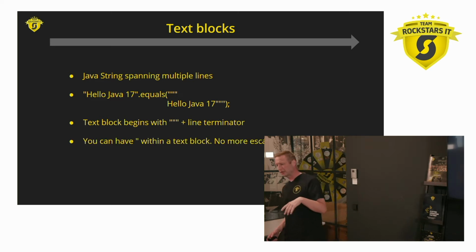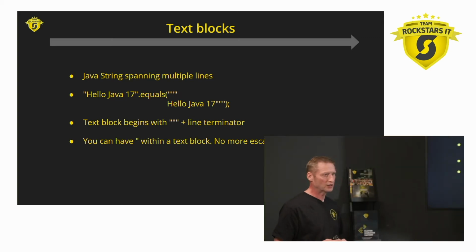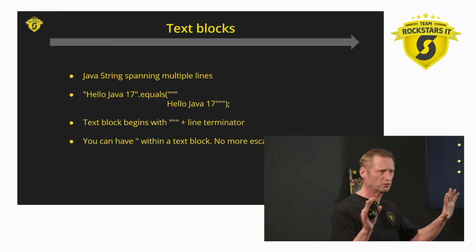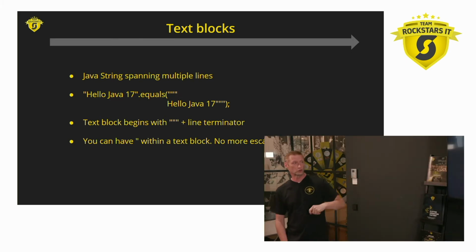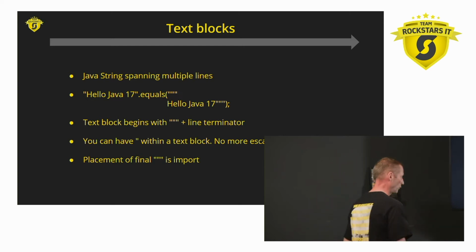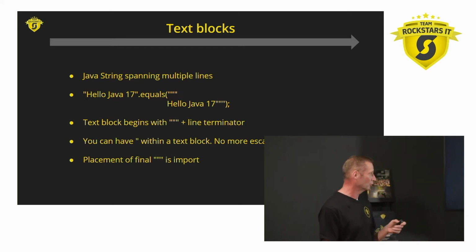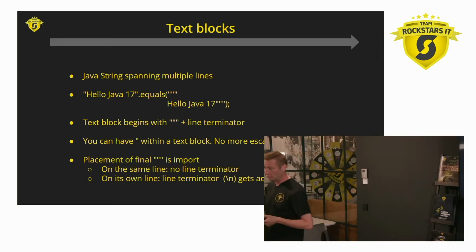The good thing about text blocks is that you can really organize your text. Everyone had their embedded SQL, however bad they are, or some piece of HTML or whatever text spanning multiple lines, and you had to concatenate it with pluses, and then, oh, you needed double quotes in there, and then you had to escape them. That was really a horror and really hard to read. Well, the good thing is within text blocks now you can just use normal double quotes, no more escaping necessary. The placement of the final triple double quotes is quite important. If you place it on the same line as the text, you will get no line terminator, and if you place it on its own line, you will actually get a new line added.